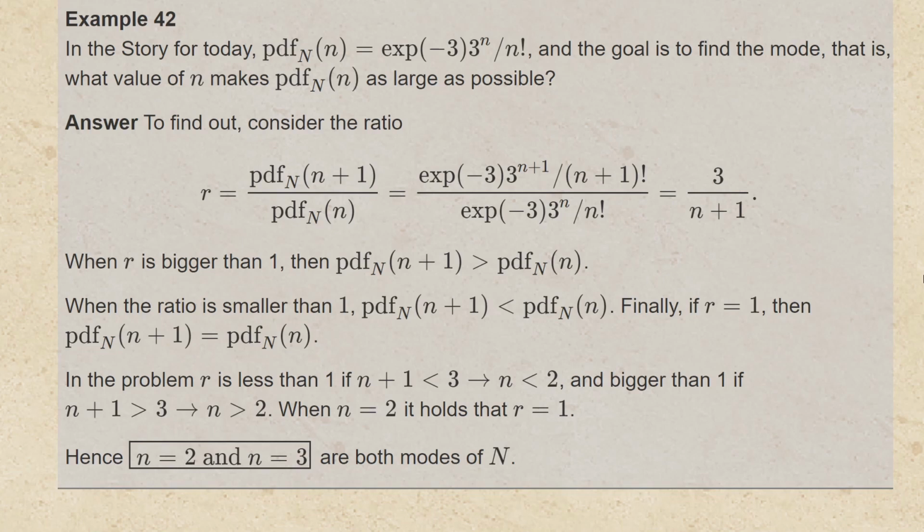Now, in the problem, r is less than 1 if n plus 1 is less than 3, so n is less than 2, and bigger than 1 if n plus 1 is greater than 3, or n is greater than 2. And when n equals 2, it holds that r equals 1. So this tells us that little n equals 2 and little n equals 3 are both modes of capital N, and there are no other modes.